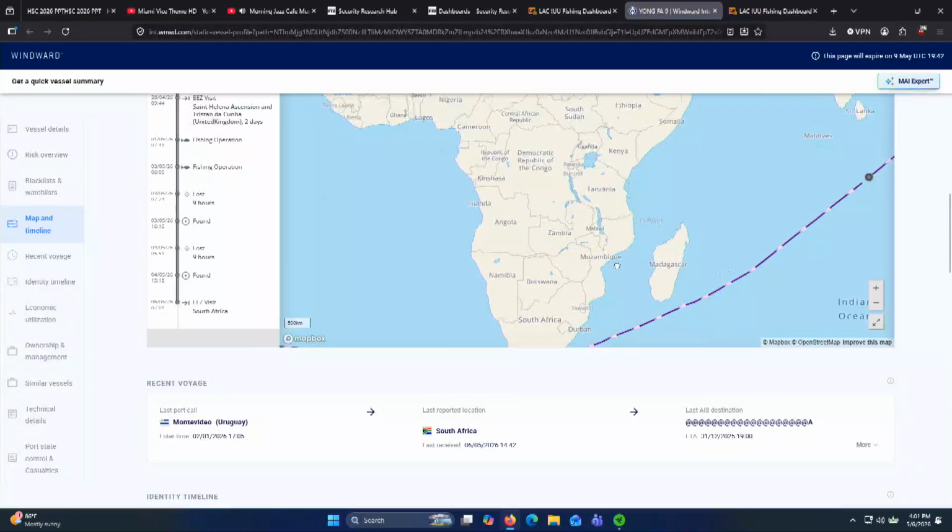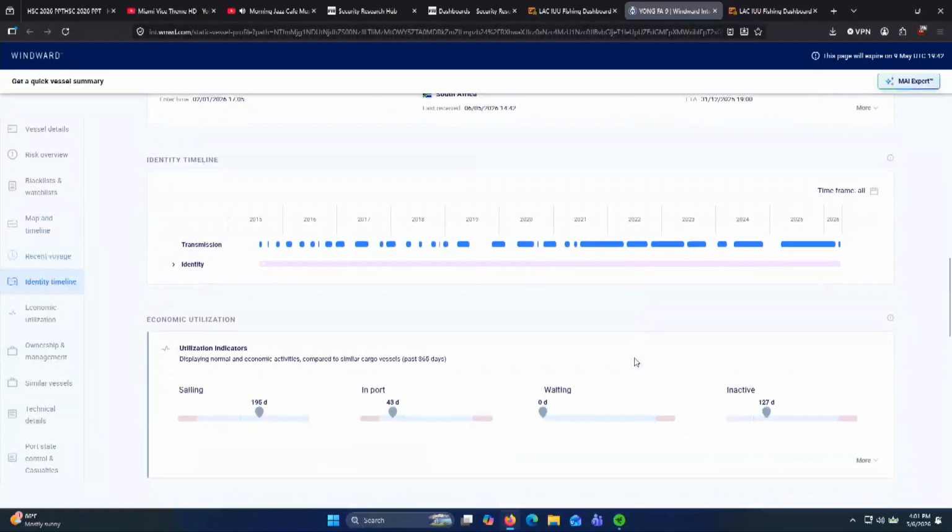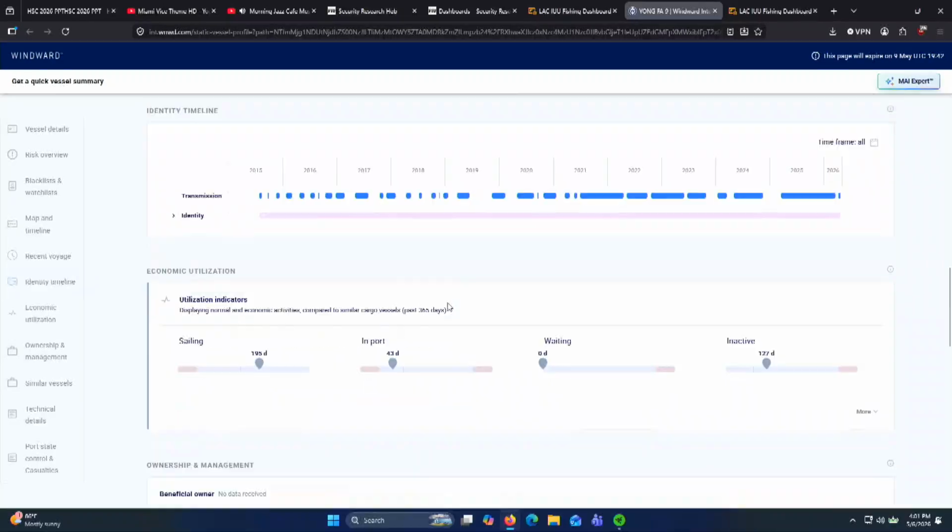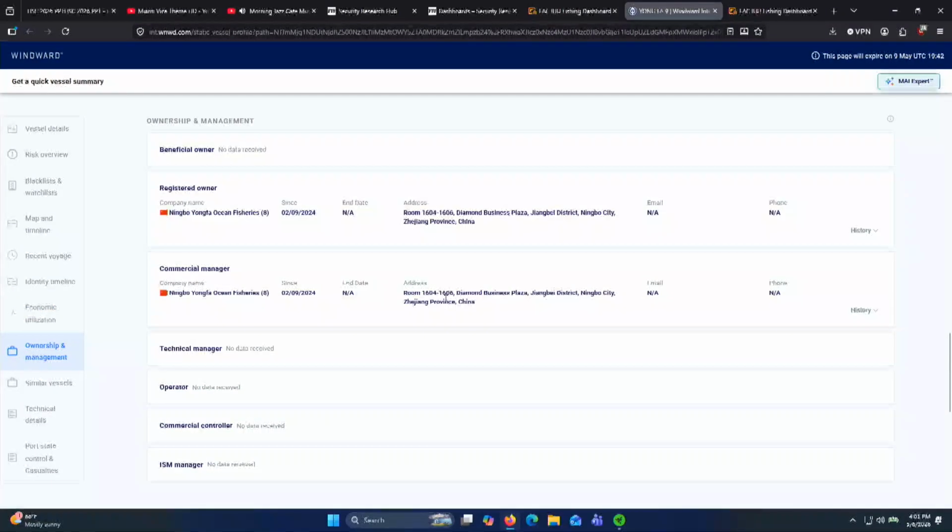We can scroll down a little bit further, and if we want to get deeper into, hey, where is it turning off its transmission activity? How frequently is it doing so? Does it have other names that it has been in the past? Is it spoofing its AIS? What are its current activities, history? We can scroll down a little bit further and get deeper into the ownership. We even have the address.